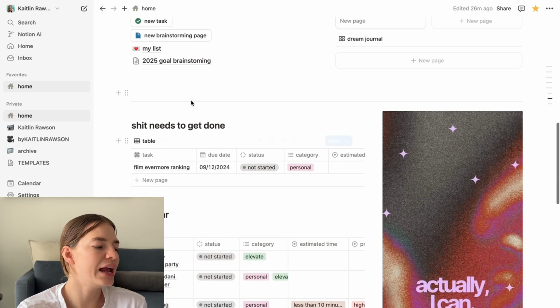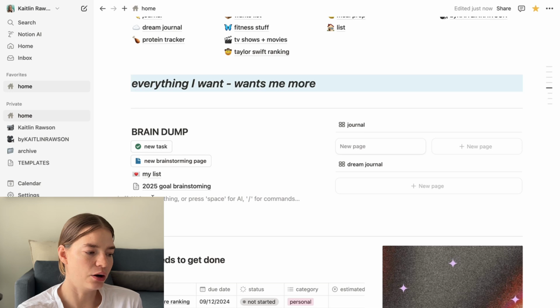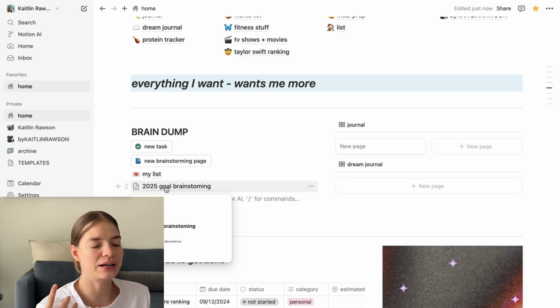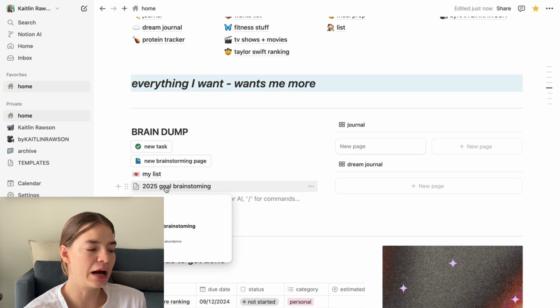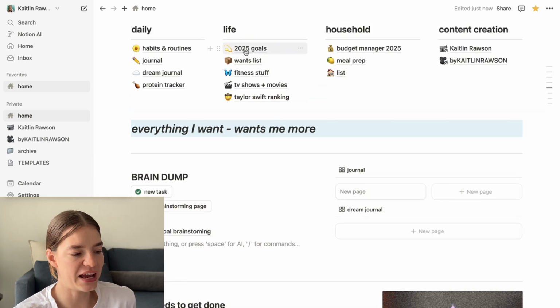And then anytime that I want to just jot something down, I can either jot it directly down into here and type it into this brain dump section, or what I tend to prefer to do is just create a new brainstorming page that's going to create a page that literally is going to come right here. So that's what we did when me and Cody had that little planning session. I opened a new page and I just did some brainstorming for my goals, and then from that brainstorming I took it and I put it into my actual 2025 goals page.